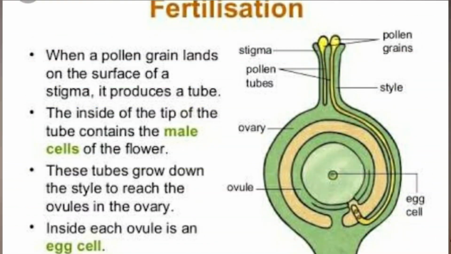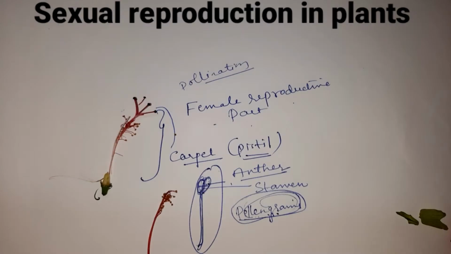Okay children, so in the next video I am going to explain to you about reproduction in unicellular organisms, or we can say the asexual reproductive process. Thank you.